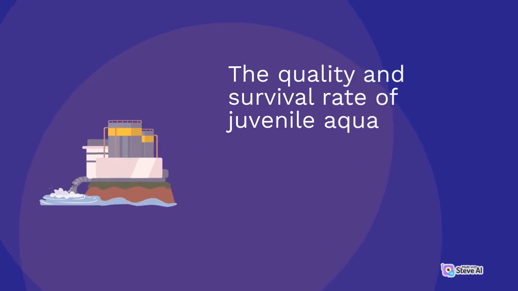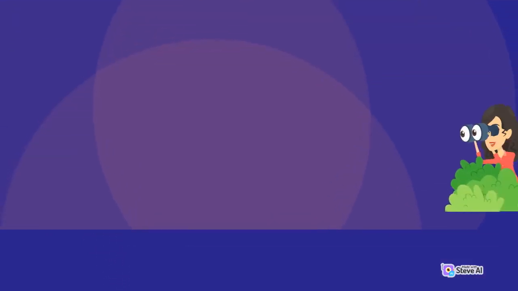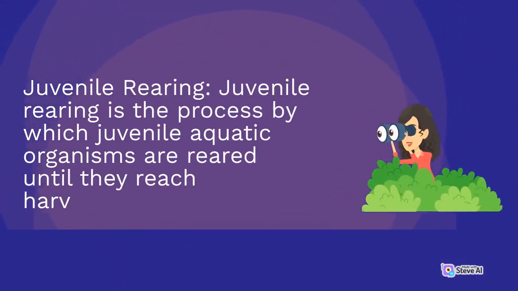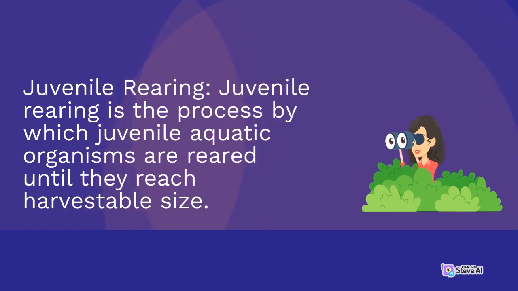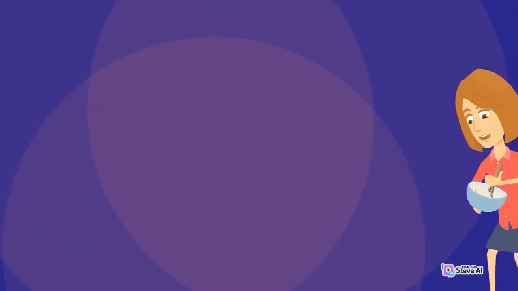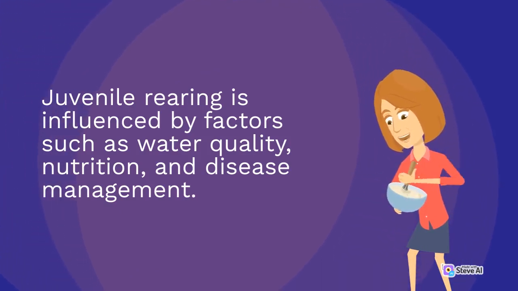The quality and survival rate of juvenile aquatic organisms can impact the success of the aquaculture operation. Juvenile rearing. Juvenile rearing is the process by which juvenile aquatic organisms are reared until they reach harvestable size. Juvenile rearing is influenced by factors such as water quality, nutrition, and disease management.